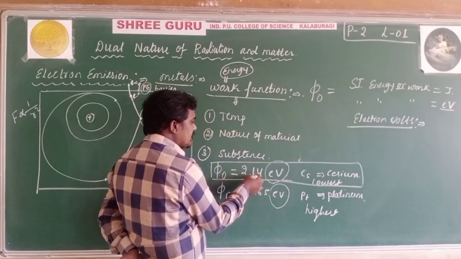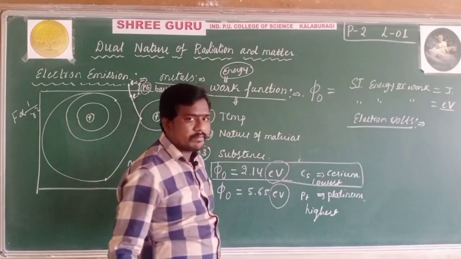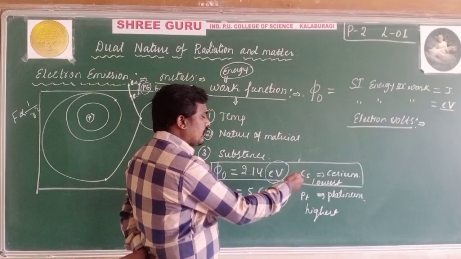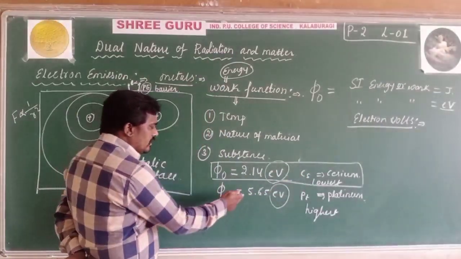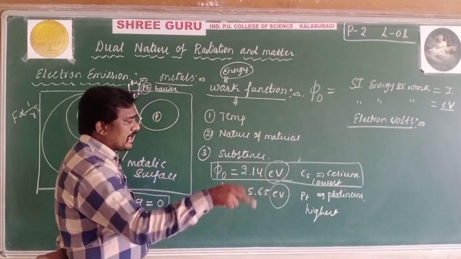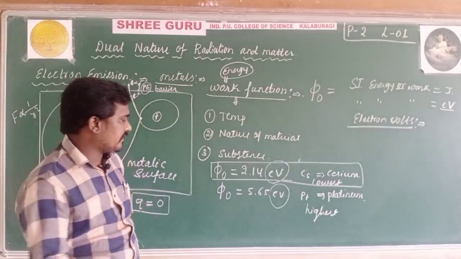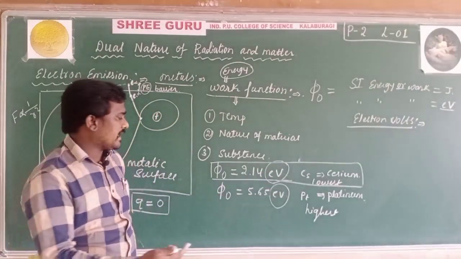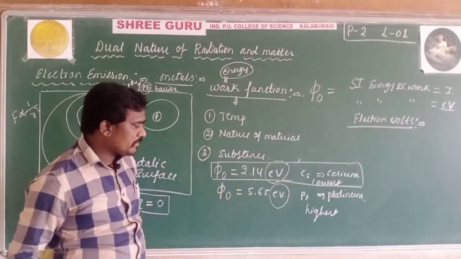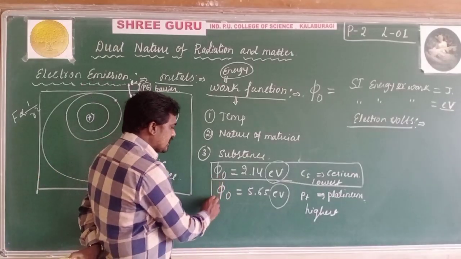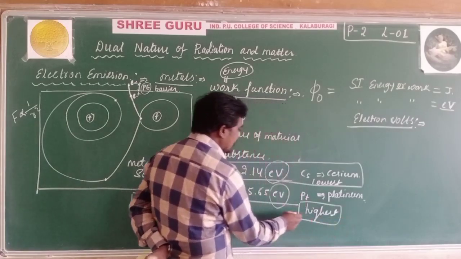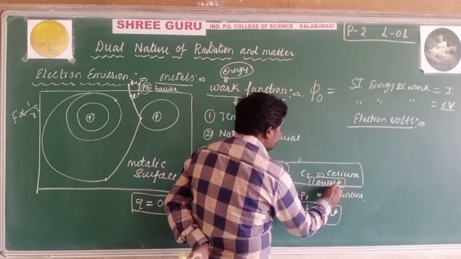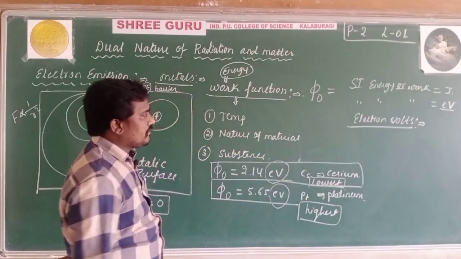If this much energy is given to the cesium metal surface, the electron easily escapes from the cesium. And if this much energy is given to the platinum surface, definitely the electron from the platinum surface is going to escape. This is the sufficient energy. You can say that this is the highest energy and this is the lowest energy among the metallic surfaces.